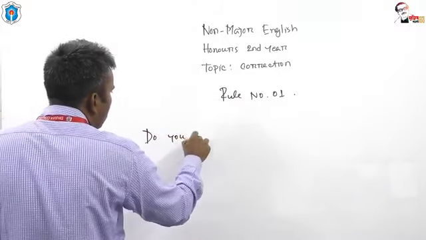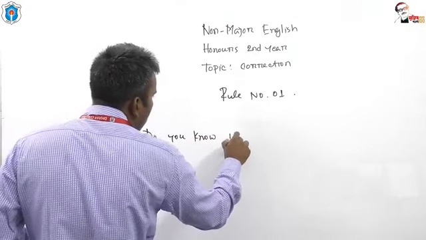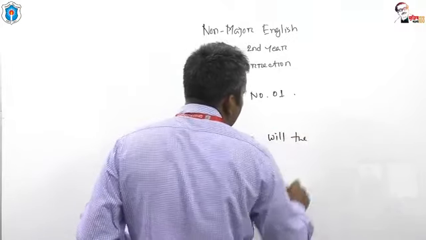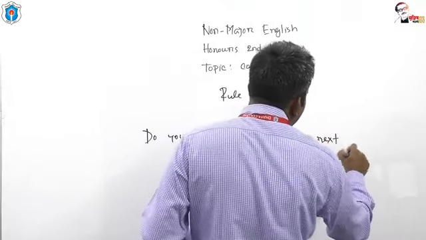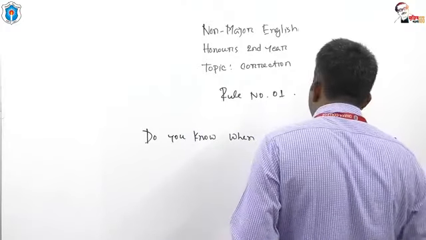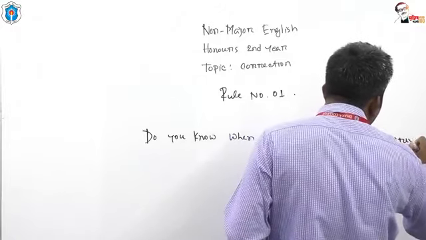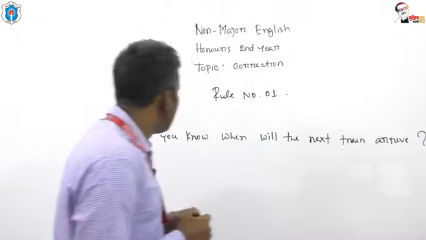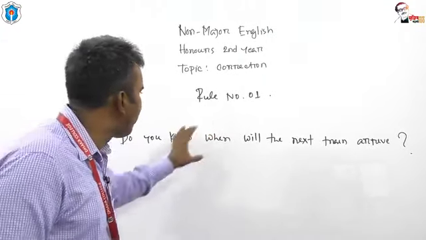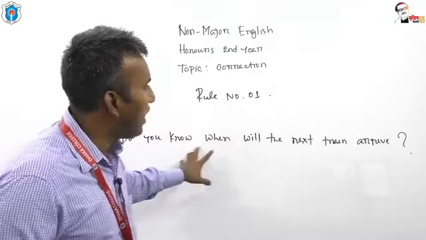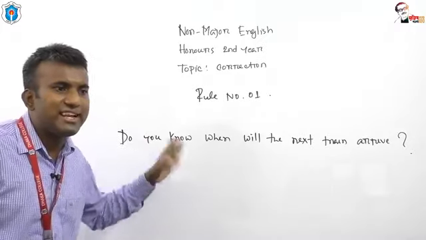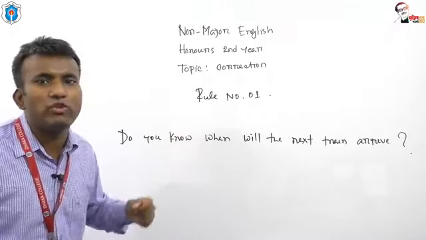Do you know when will the next train arrive? What do you think? Is this an example of a good, correct English sentence or not? What do you think? Whether the sentence is correct or not? Try to determine, my dear students.